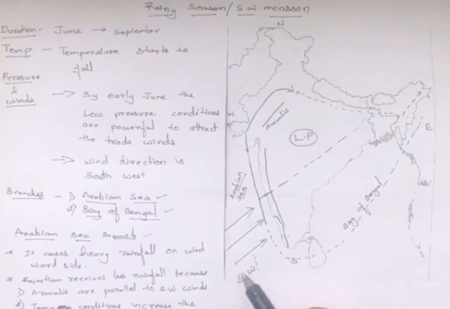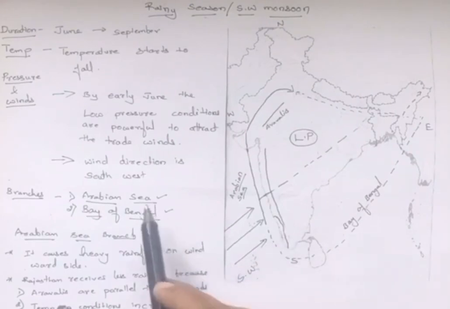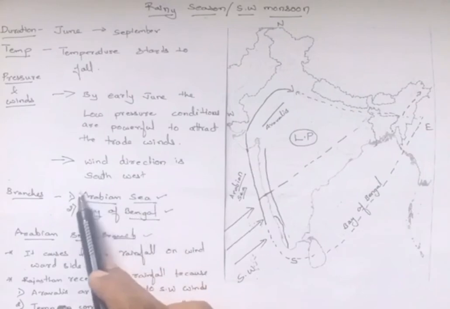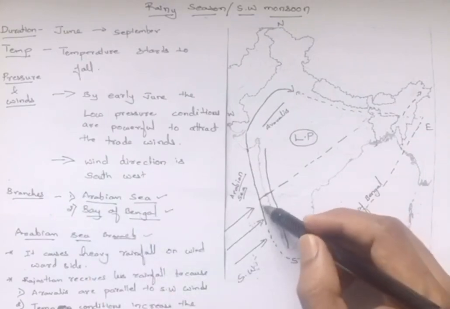Okay, students, when the southwest monsoon first comes to Kerala on 1st of June, it gets divided into two branches, the Arabian Sea branch and the Bay of Bengal branch. Now first we will go through the Arabian Sea branch. The Arabian Sea branch goes towards the north.